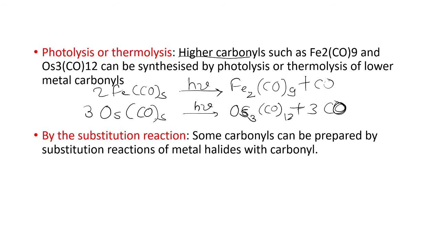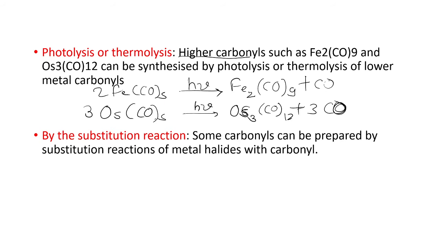The next method is the substitution reaction. Some carbonyls can be prepared by the substitution reaction of metal halides with carbonyl, that means the halides of the metal halide are replaced with the carbonyl group.